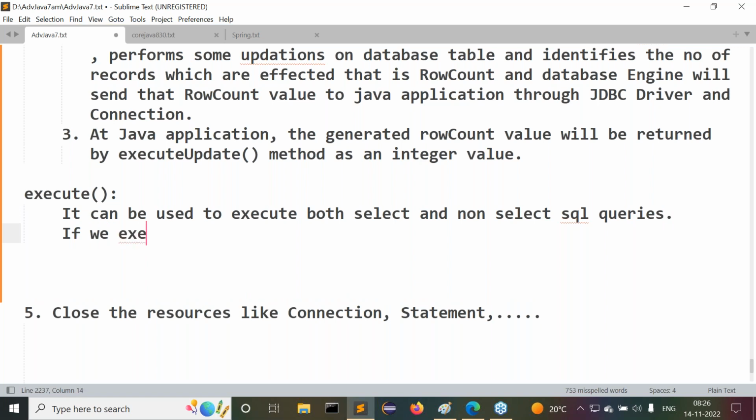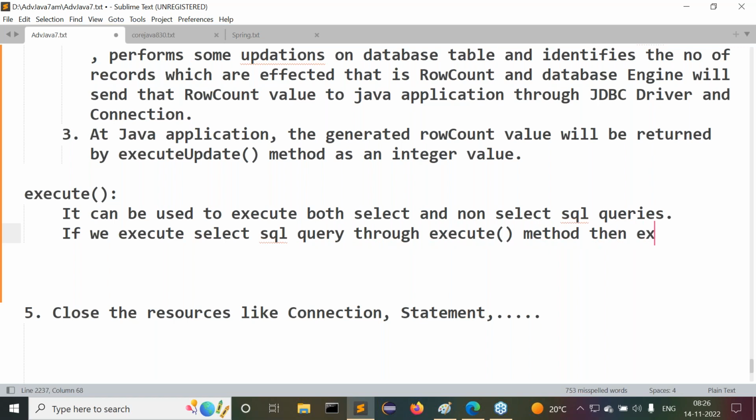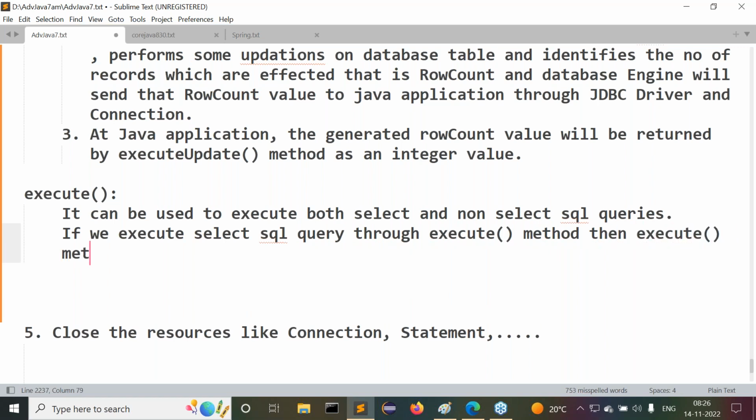If we execute a select SQL query through the execute method, then the execute method will return a true value. Observe carefully, all of you understand it.